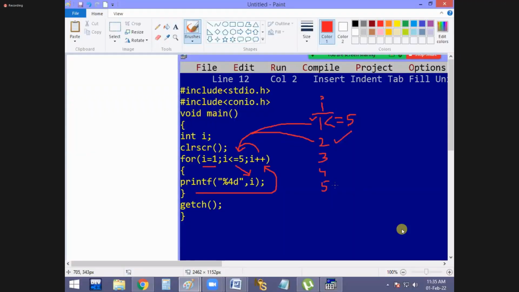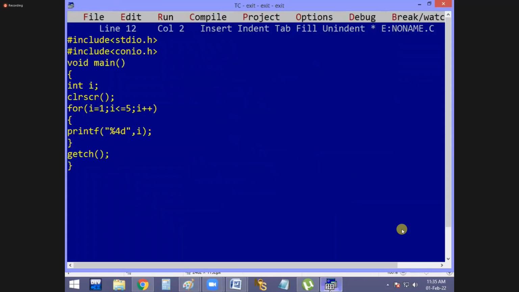Finally, 5. Up to 5 the condition is true now. Now 6. 6 less than or equal to 5. The condition is false now. When the condition is false, it is coming outside or not? Got it now? Everyone, is it clear? Very simple or not? It is how to print 1 to 5 numbers using the for loop.